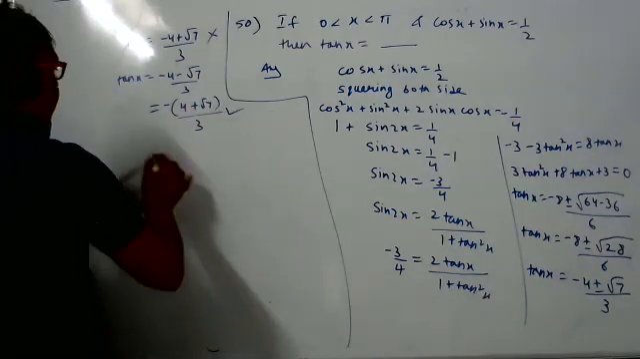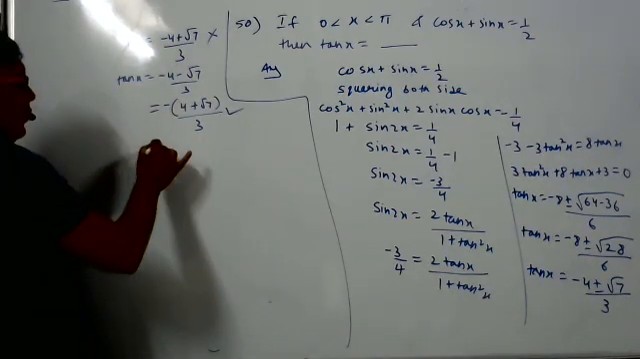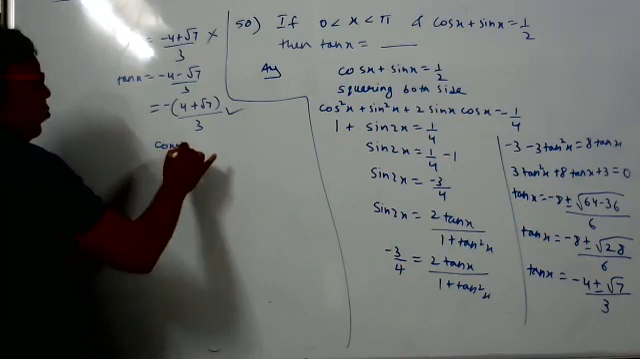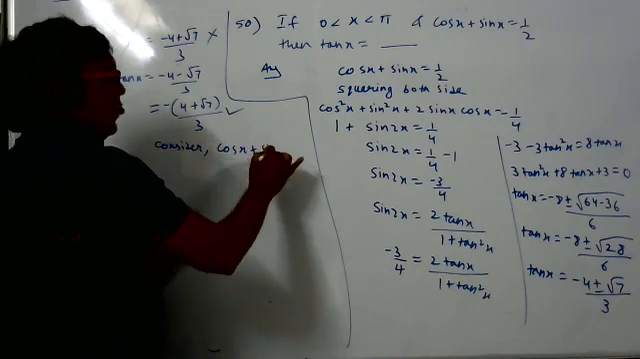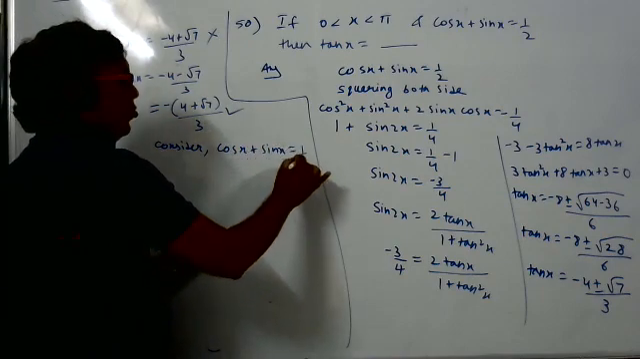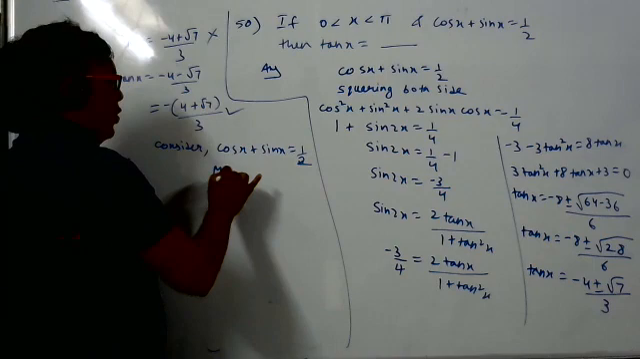Why? For that, we will again do some working. Consider again. What to consider again? This all we did the other day also. Cos x plus sin x is equal to 1 by 2. Multiply both sides.